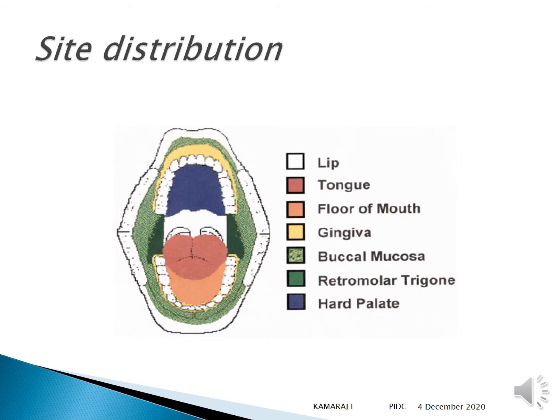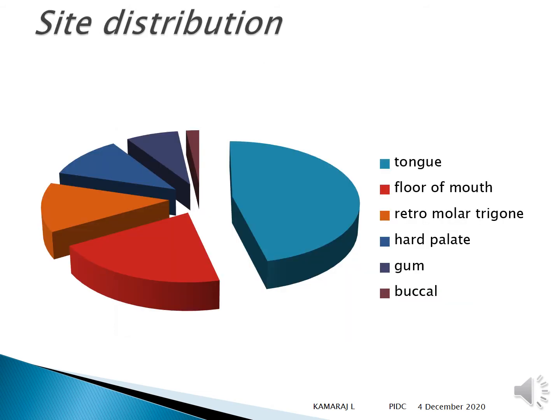For the site, you can see the various regions marked with different colors. It can occur in the lip, tongue, floor of the mouth, gingiva, buccal mucosa, retromolar trigone, and hard palate. So these are the various sites where oral cancer can be present, and this is the percentage of distribution. If you see this, the tongue has the majority of the distribution in the oral cavity, followed by the floor of the mouth, retromolar trigone, hard palate, gum, and buccal mucosa.